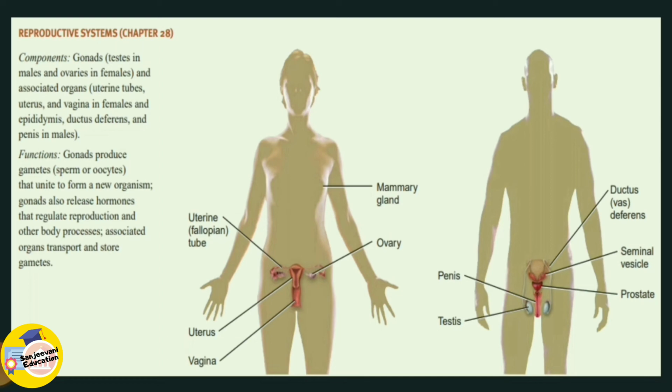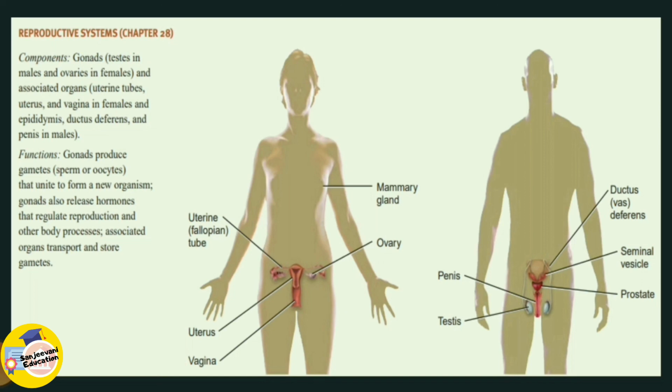Coming to the male reproductive system, we have ductus, we have seminal vesicles, the penis which goes inside the vagina during the process of intercourse, testis which produces the sperms, and the prostate. So components, let's read what's written here. So it's gonads, testis in males and ovaries in females, and associated organs are uterine tubes, uterus, vagina in females, epididymis, ductus deferens and penis in males. Pretty much everything has been discussed already while covering the components in the diagram.